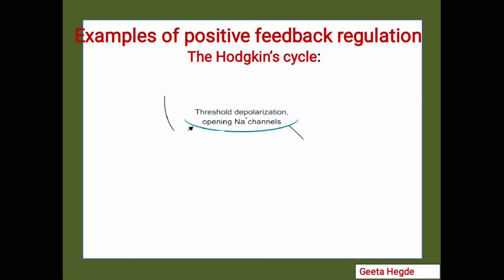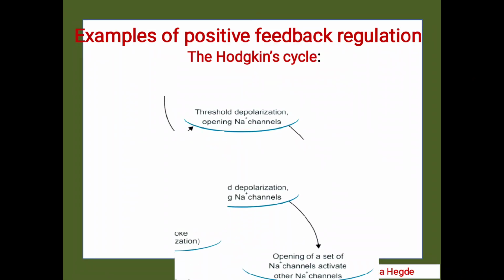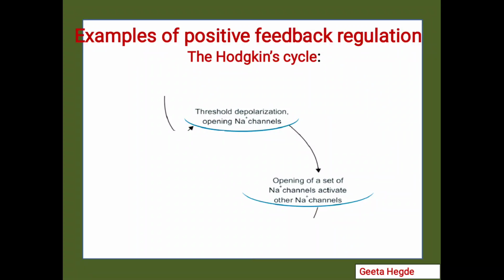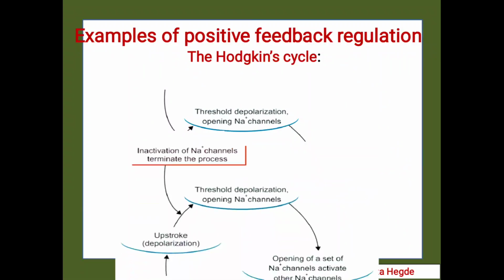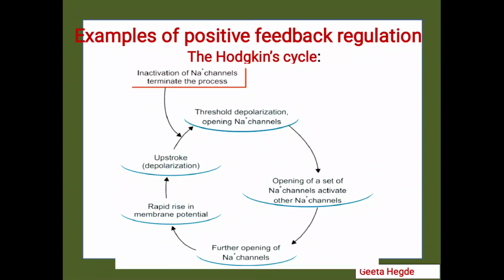So here, threshold depolarization leads to opening of sodium channels. Opening of sodium channels leads to further activation of other sodium channels which go on opening. Further opening of more and more sodium channels causes a rapid rise in the membrane potential which leads to upstroke or depolarization. And this will only be terminated when the sodium channels become inactive.